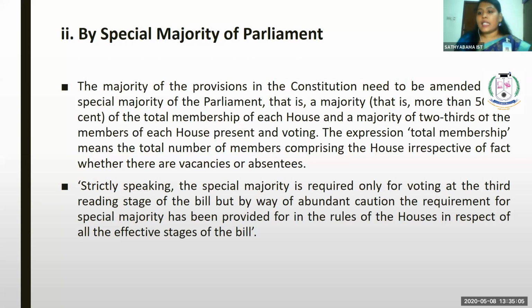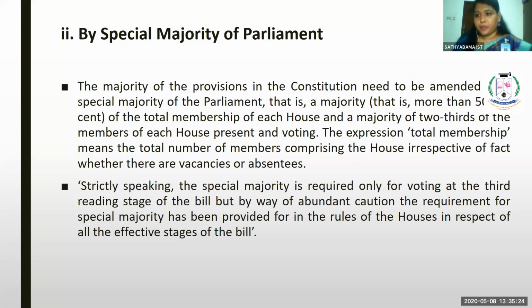So even the vacancies and the absentees should be taken into account. Taking all these things into consideration, in order to amend the major provisions in the Constitution, the Parliament is to adopt a special majority.